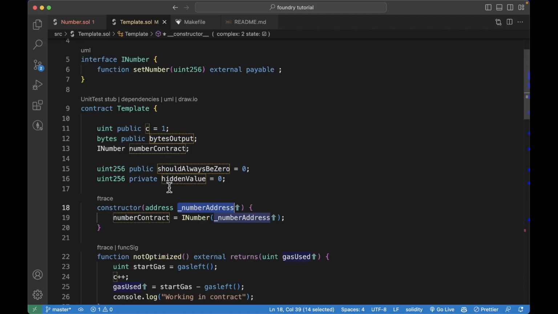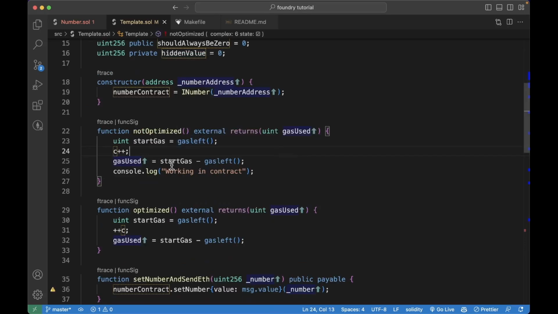We have these state variables. We'll run invariant tests and we'll see what an invariant test is. That's why we need the should always be 0 variable and the hidden value. And we'll also run fuzz tests. So we'll learn what invariant tests and fuzz tests are and write these tests practically.